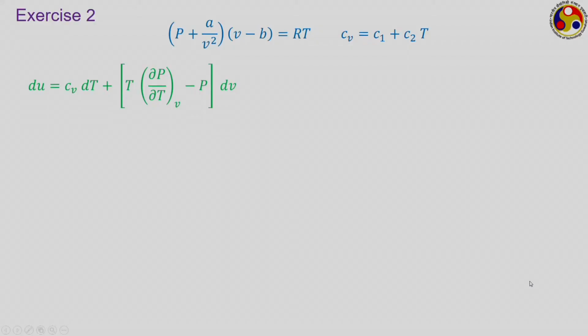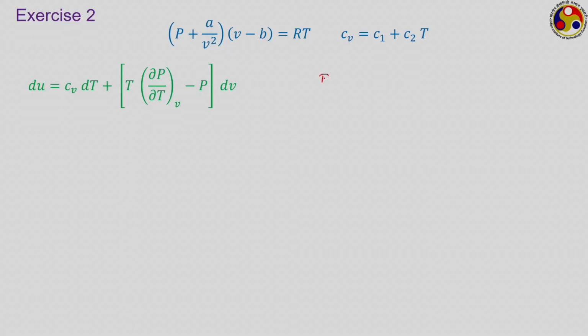So we have to evaluate the expressions for changes in specific internal energy and specific entropy, using this equation of state and this particular expression for Cv as a function of temperature. So this is the expression for du that we had. Let us try to develop the expressions for du for this particular scenario. So use the equation of state first.